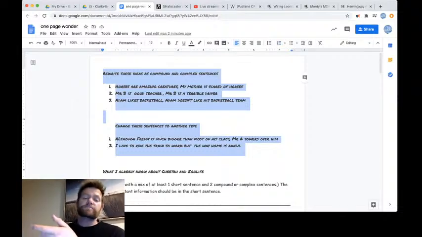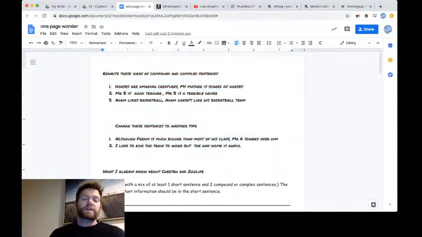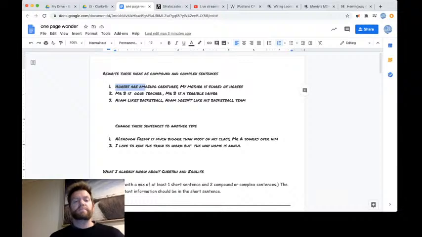Varying our sentences. So there's two parts to this task. Rewrite these ideas as compound or complex sentences. That's the first part. So I'm not going to write them because then you might basically just have mine to copy. But an example is, horses are amazing creatures. My mother is scared of horses. So there's two ideas on the same topic. They're separate. So you could join them in two different ways. You could join them as a compound sentence or a complex sentence.